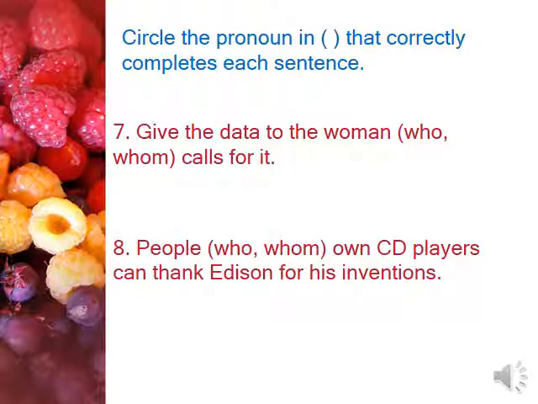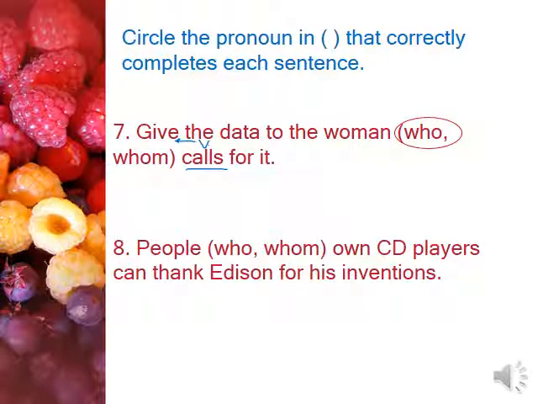The pronoun in parentheses that correctly completes each sentence. Number seven, give the data to the woman who or whom calls for it. So here I have calls, which is a verb. So what do I need before the verb? Calls is a verb. So what do I need before the verb? Subject or object? Before the verb, I need a subject. Who? Give the data to the woman who calls for it.